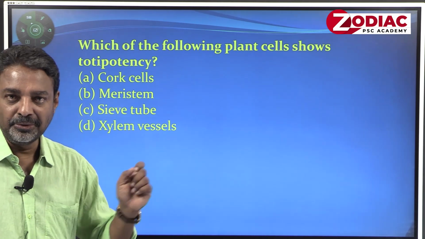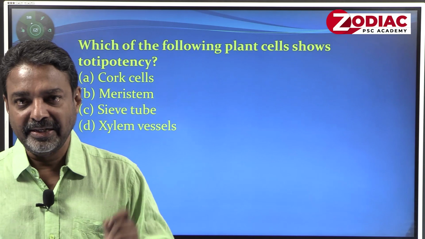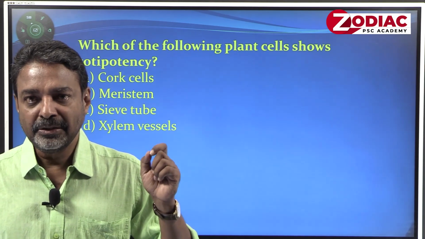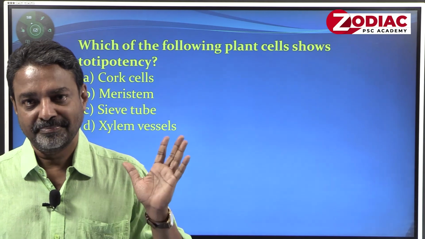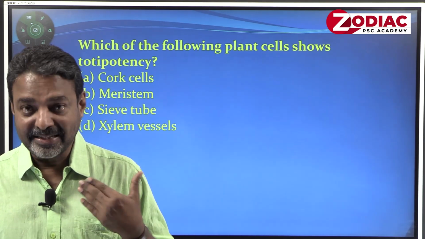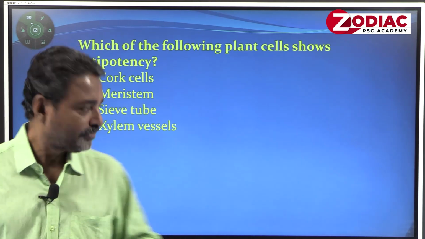Meristems are unique in the sense that they are immature, actively dividing cells. That means they are capable of showing the totipotency property. That is the answer. This is one of the simplest questions in the tissue culture part.